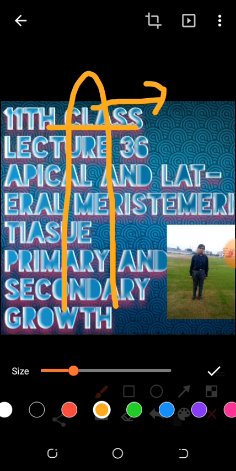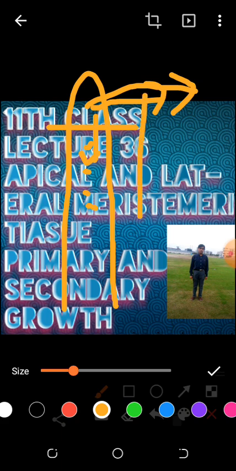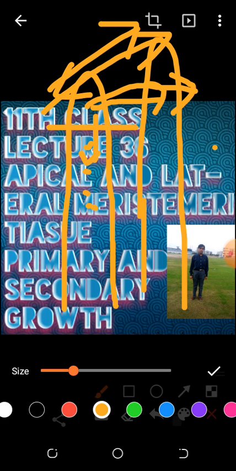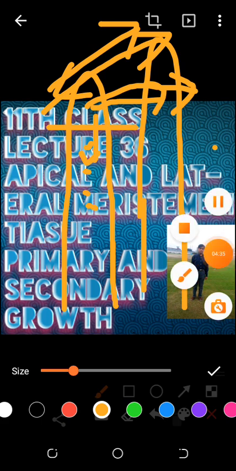Okay ji, now what will happen? This apical meristematic tissue will divide, new cells will be produced, new cells will shift towards the lower side, and the length of the stem will increase. That is, apical meristematic tissue increases the length of the stem, and this is called primary growth. So this is the example of primary growth. What is primary growth? The apical meristematic tissue divides, and the length of the stem increases, and that is the example of primary growth.